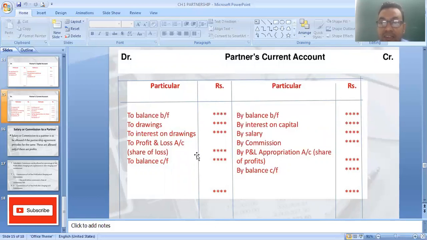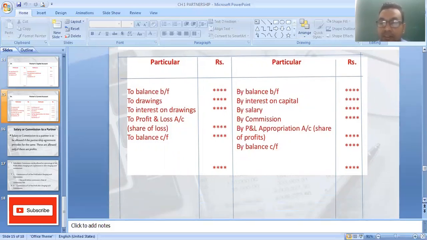Debit balance, I don't say difference on debit side. You must carefully understand it. Debit balance and difference on debit side, both are different. Debit balance means debit side total is small. Credit balance means credit side total is small. So it means if debit balance is there, then it is written on asset side. If current account credit balance is there, then it is written on balance sheet liability side. Okay, so this is completion of both the methods of preparing partners capital account, fixed capital method and fluctuating capital method.